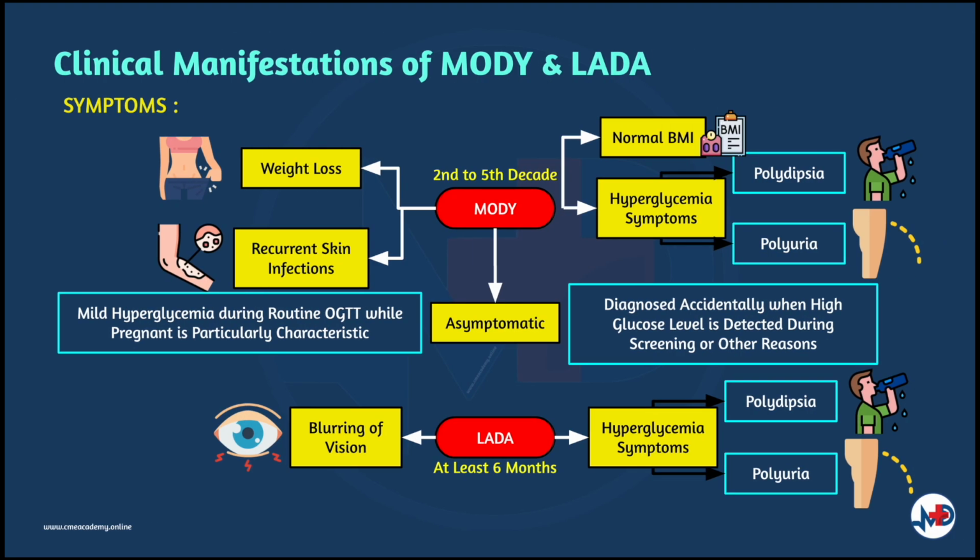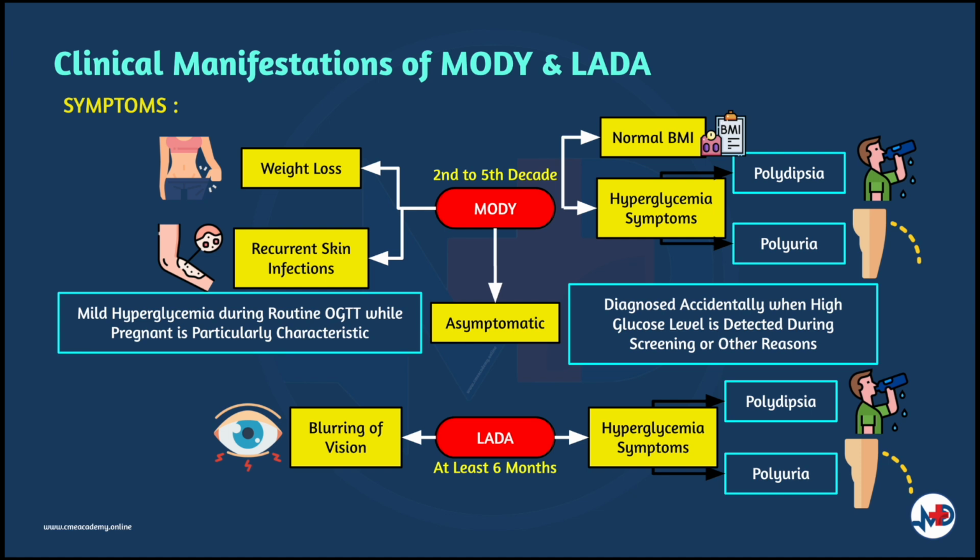We will now discuss the clinical manifestations in both MODY and LADA, starting with the symptoms. In MODY, patients will present with a strong family history of diabetes. It may be any type of diabetes, and the onset of the symptoms is usually in the 2nd to the 5th decade. In some forms of MODY, patients will have significant hyperglycemia symptoms and would typically have the classical symptoms of diabetes, which are increased thirst and urination. They may also complain of unexpected weight loss and recurrent skin infections.